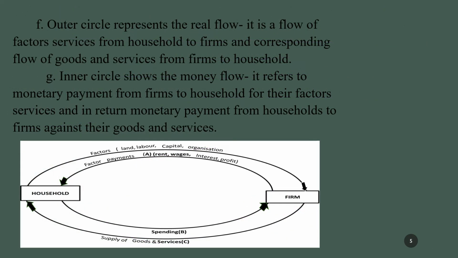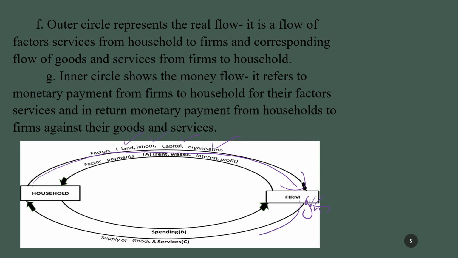Dear students, we already discussed that the household sector is going to supply firms with the factors to produce goods and services in the form of land, labor, capital, organization. These we call tangible. That means they are physical things you can touch, you can feel. So land, labor, capital, organization, they are real. They themselves are going to produce goods and services.